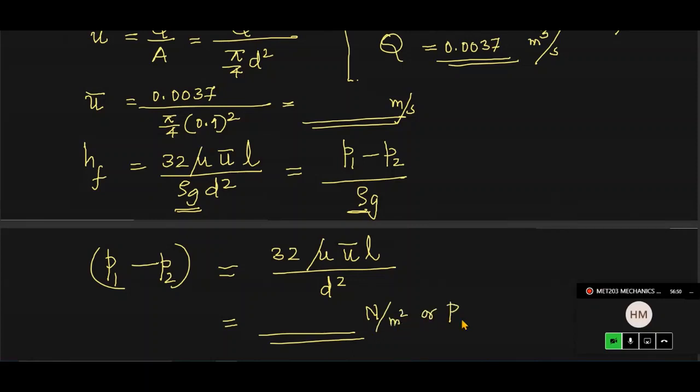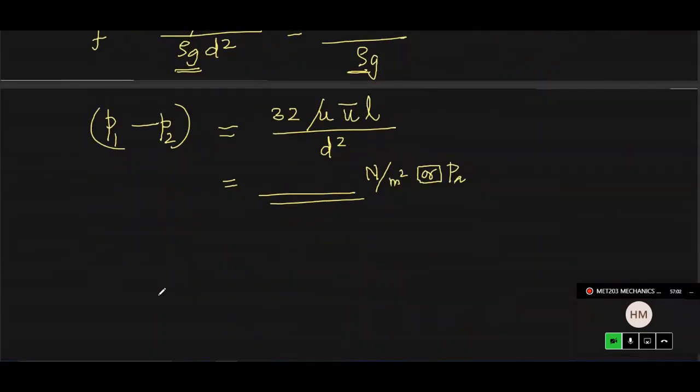So this completes the question. And if you want the pumping power required in this case, then it is this pressure difference multiplied by the discharge Q. So P1 minus P2 into Q will give you the power required to take this oil through the pipeline for a distance of 10 meters. So what is the pumping power required? You can calculate. Of course, for this question, this is sufficient.